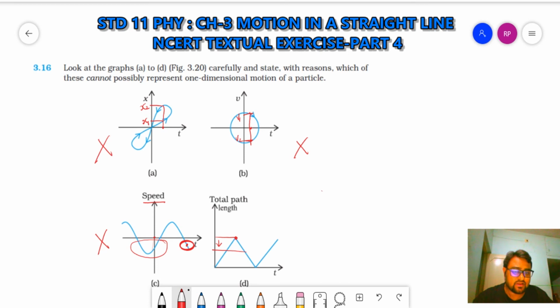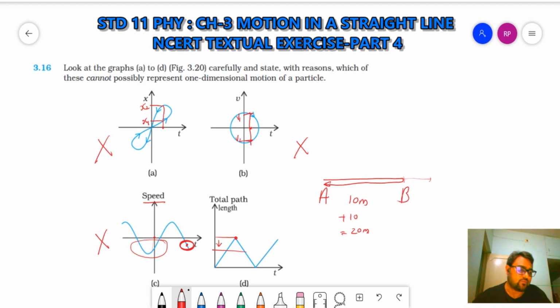Just for example, if this is position A and this is position B, 10 meter. Now if a person is traveling from A to B, the path length is 10 meter. Now again when he travels from B to A, at that time the path length will be 10 plus 10, that will be equal to 20 meter, right? If you move in this direction, then you need to add this. If you move in the opposite direction, then also you need to add it. So path length can never decrease.